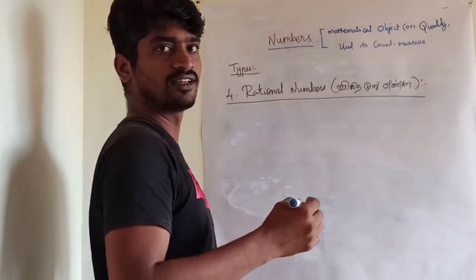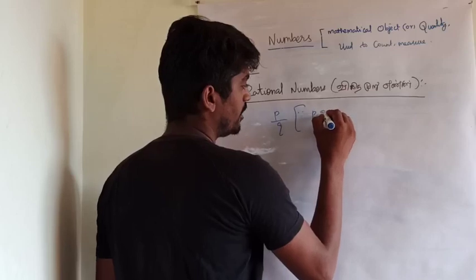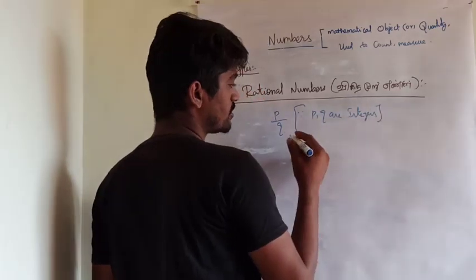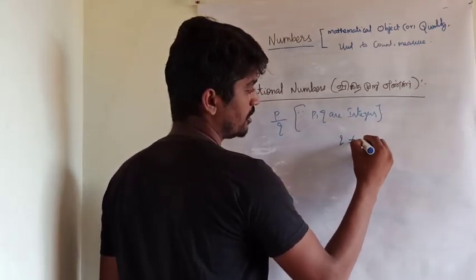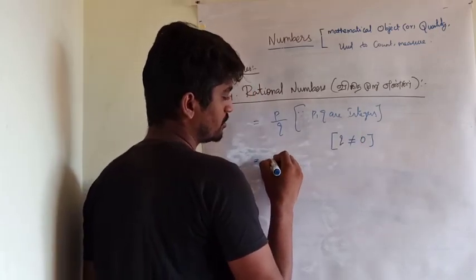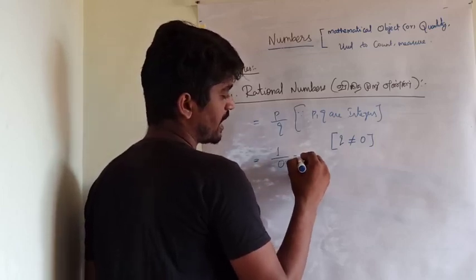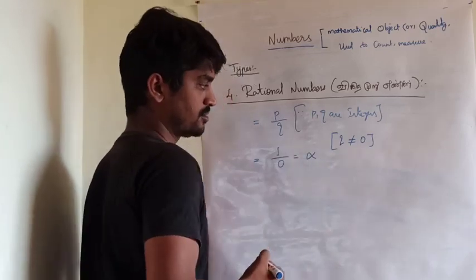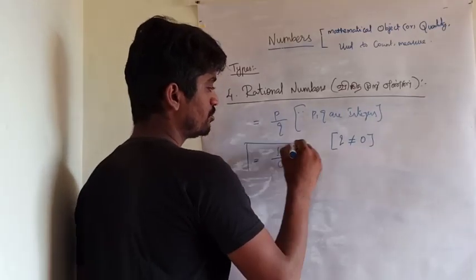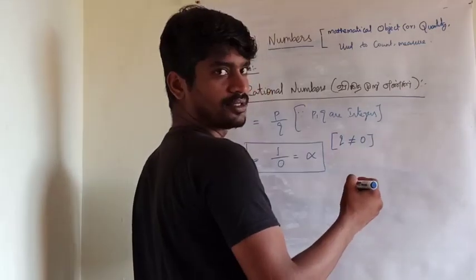A rational number is in the form of p by q, where p and q are integers. In this case, q is not equal to 0, because if q is 0, the value is infinite. It cannot be determined. So q should not equal 0. q can be any number except 0.